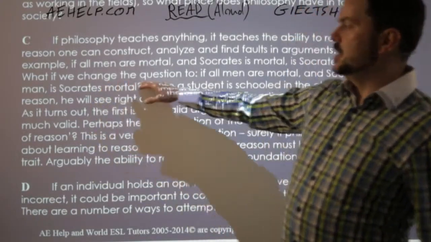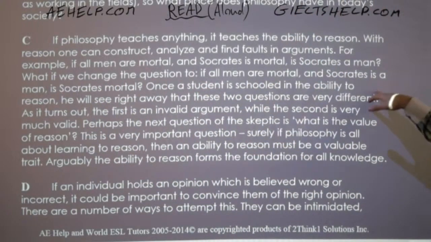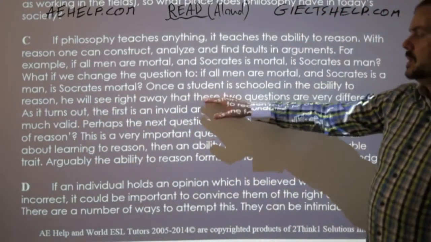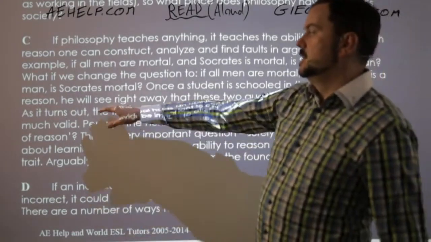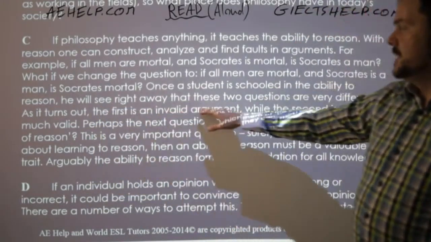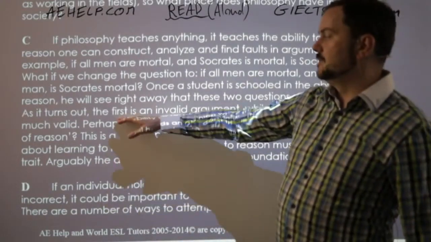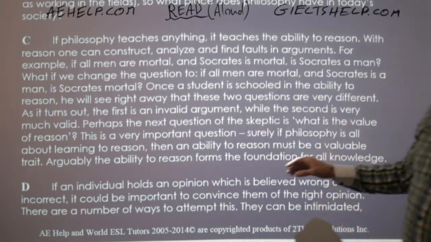What if we change the question to, if all men are mortal and Socrates is a man, is Socrates mortal? Once a student is schooled in the ability to reason, he will see right away that these two questions are very different. As it turns out, the first is an invalid argument, while the second is very much valid.